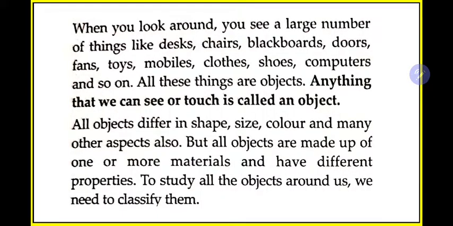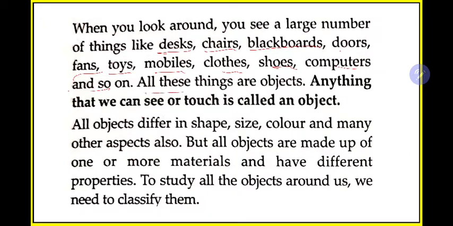So when you look around, you see a large number of things like desks, chairs, blackboards, doors, fans, toys, mobiles, clothes, shoes, computers, and so on. In your home also, if you just look around, what are the different things over there? You will find in your hand there is a mobile phone, a copy is there, a table is there, a chair is there, a bed is there. Then in your home, a fan is there. Different clothes, your shoes are there. You may have a computer also, different toys are there. So these are the different things you will get easily in your home.